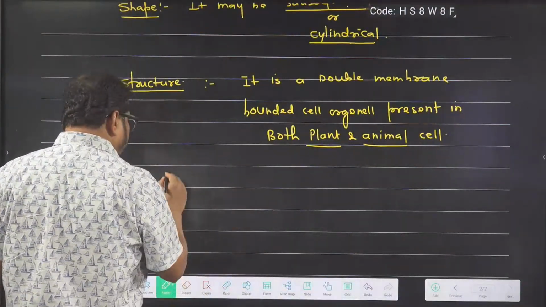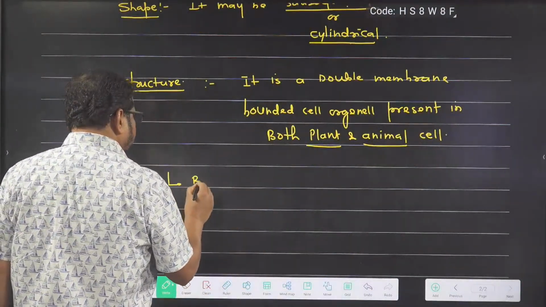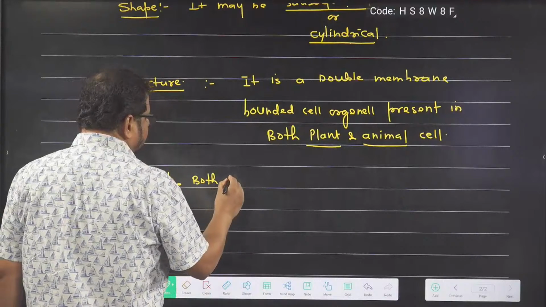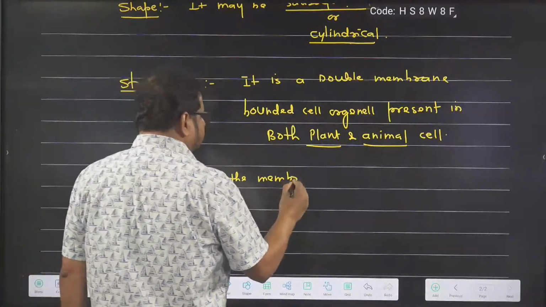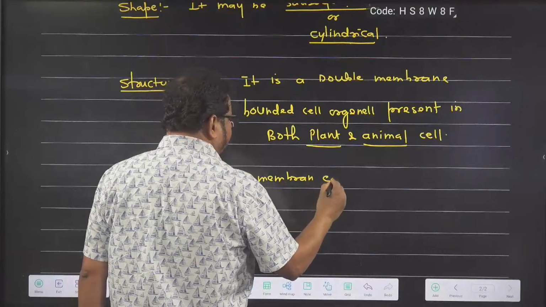So both the membranes contain different enzymes.